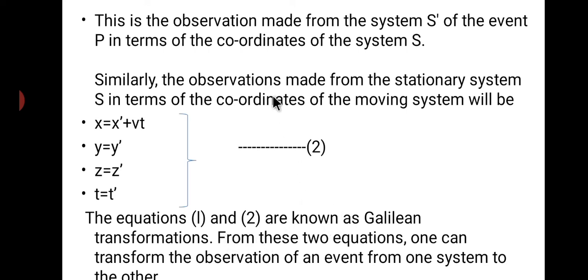Again, there is still a continuation part for this Galilean transformation, because one has to compare equation number 1 and equation number 2, and one can transfer the observation of the event from one system to another. Means we have to make a distance measurement, velocity measurement, acceleration measurement, force measurement. Then we have to look at whether it is variant or invariant. So all these we will discuss in the next class. Okay, students.